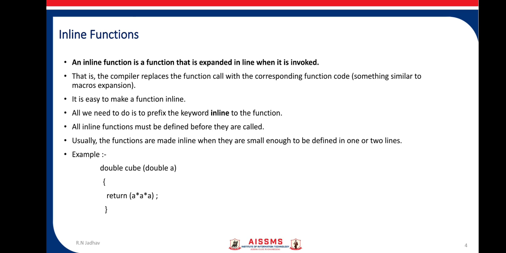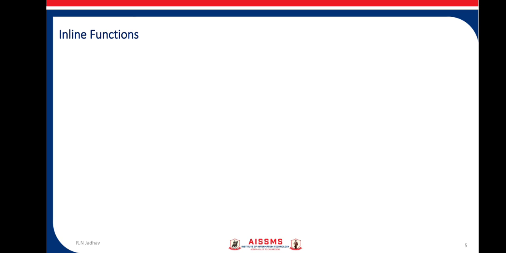So let us take the example of this function. This function has only one statement, return a into a. It is small enough and is executed using only one statement, so in this case we can make this function inline. How to make this function inline? Just use the keyword inline before the return type of your function. This will make the function inline. When you make the function inline, it sends a request to the compiler. Remember, it is a request to the compiler, it is not a command.